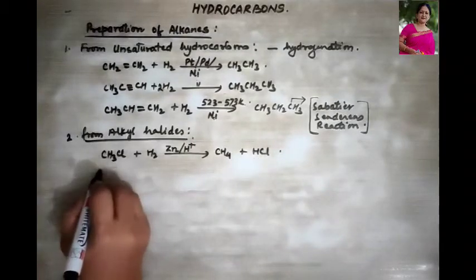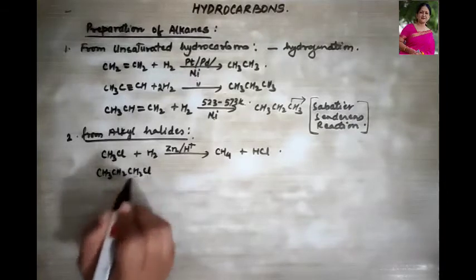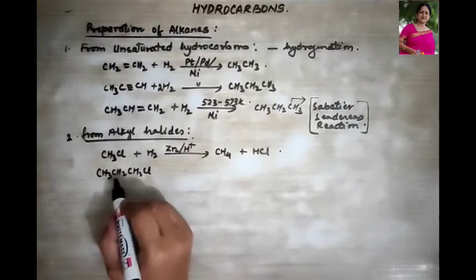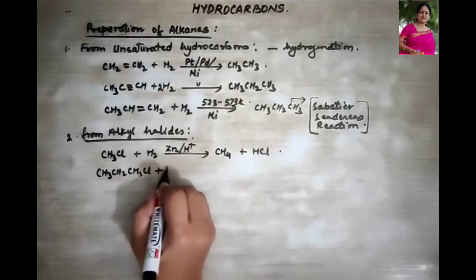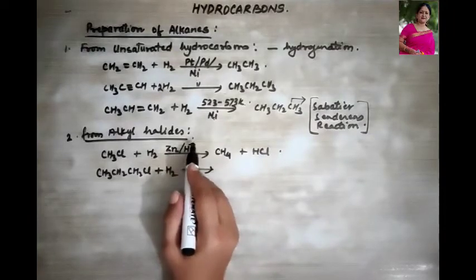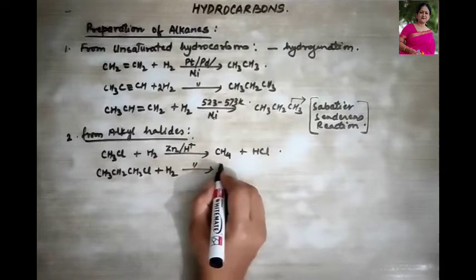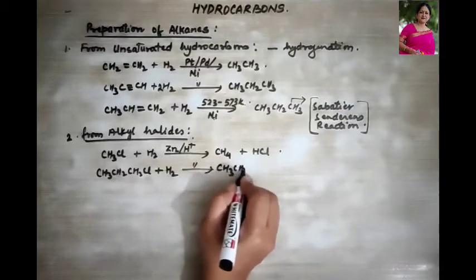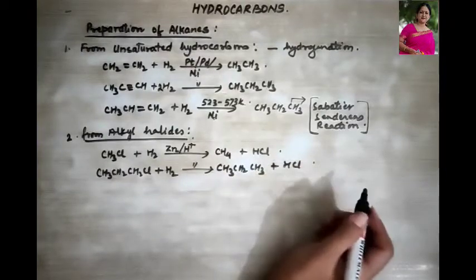We can take another example like CH3, CH2, CH2, Cl. What is this? Propyl chloride. When reduced with hydrogen in the presence of zinc and the acid HCl, it is going to give us propane, that is CH3, CH2, CH3, plus HCl is given out.